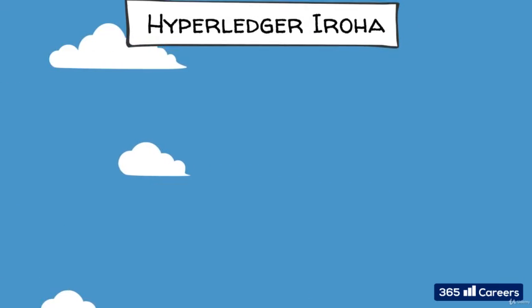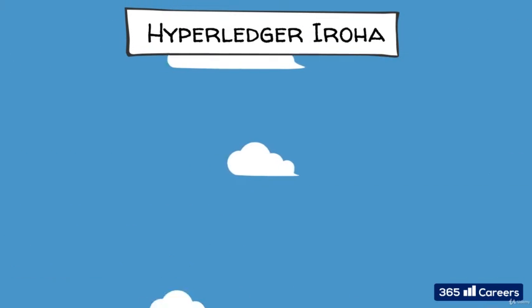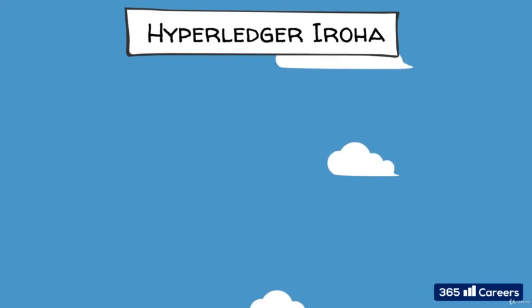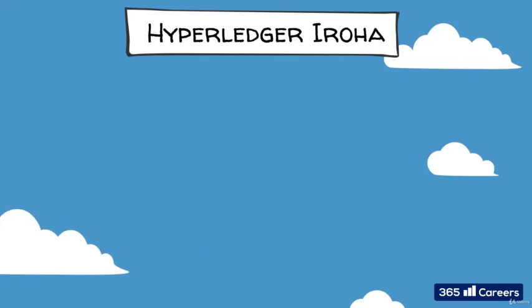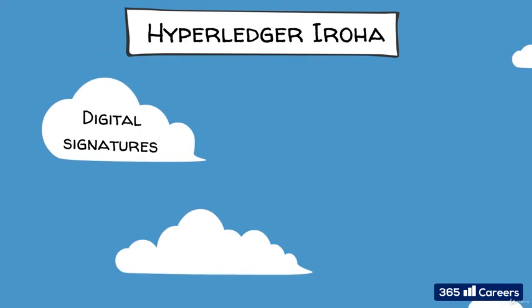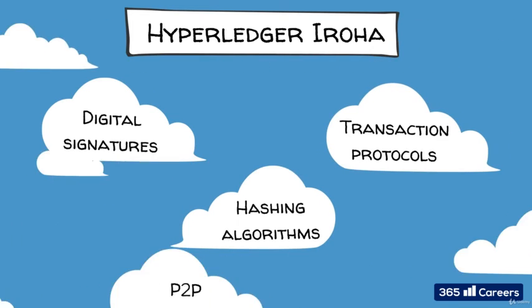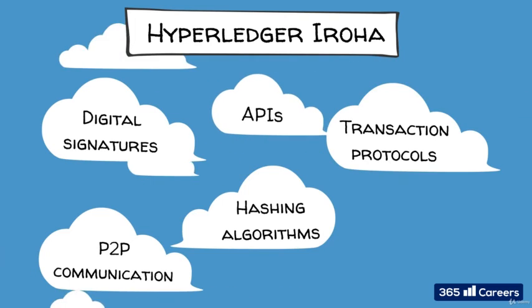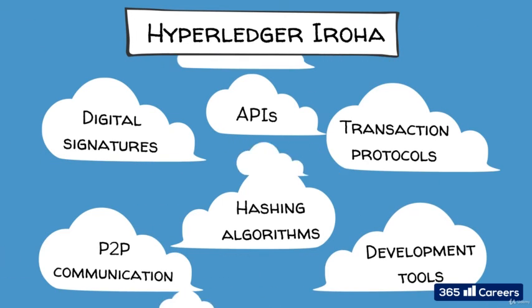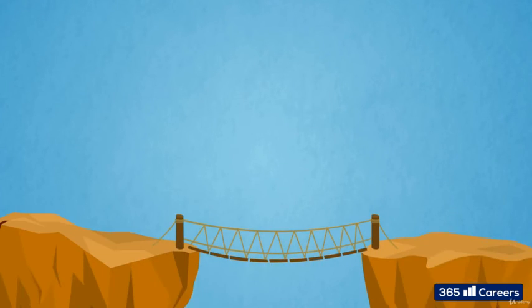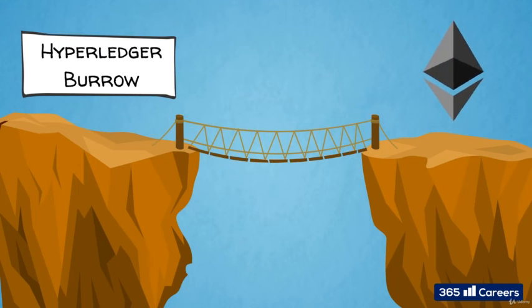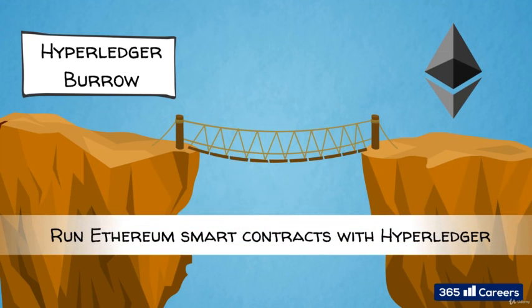Okay, let's move on to the other notable Hyperledger projects. Hyperledger Iroha builds a library of reusable components with focus on mobile development. These components include libraries for digital signatures, hashing algorithms, transaction protocols, peer-to-peer communication protocols, APIs, Apple, Android, and JavaScript development tools. Hyperledger Burrow is a permissioned smart contract platform which can integrate with the Ethereum virtual machine, EVM, in order to run Ethereum smart contracts and distributed applications. It provides interoperability between Hyperledger and Ethereum.